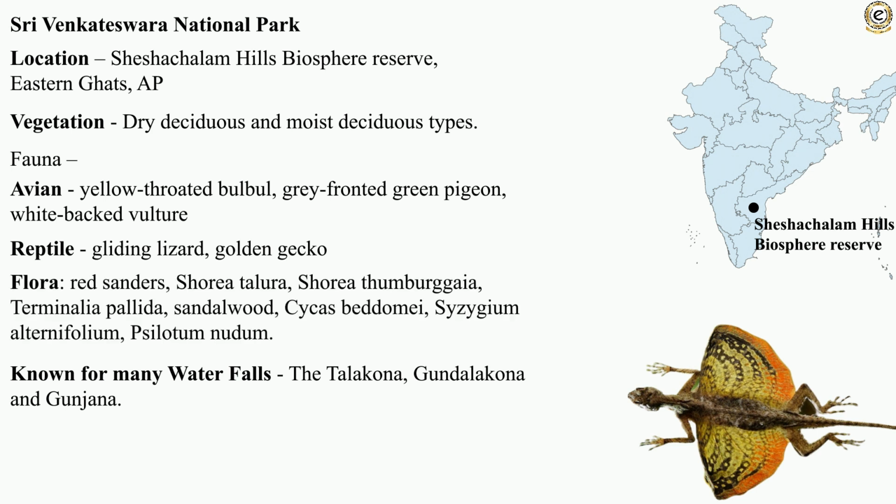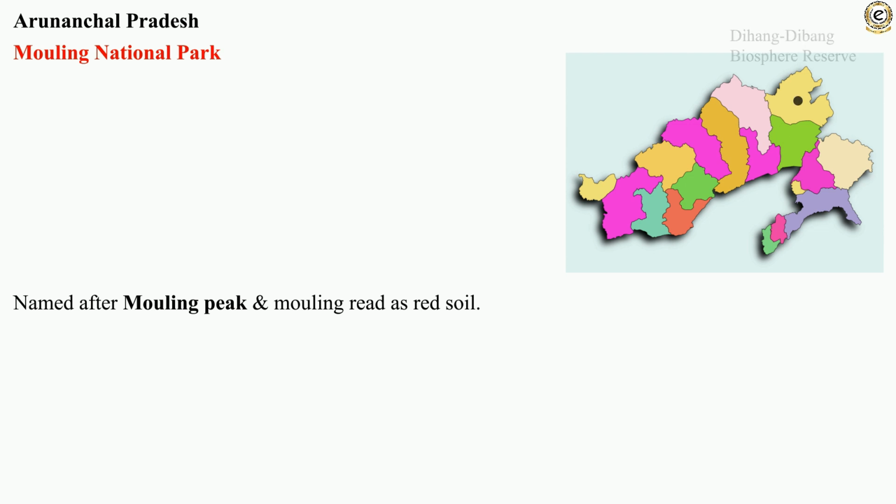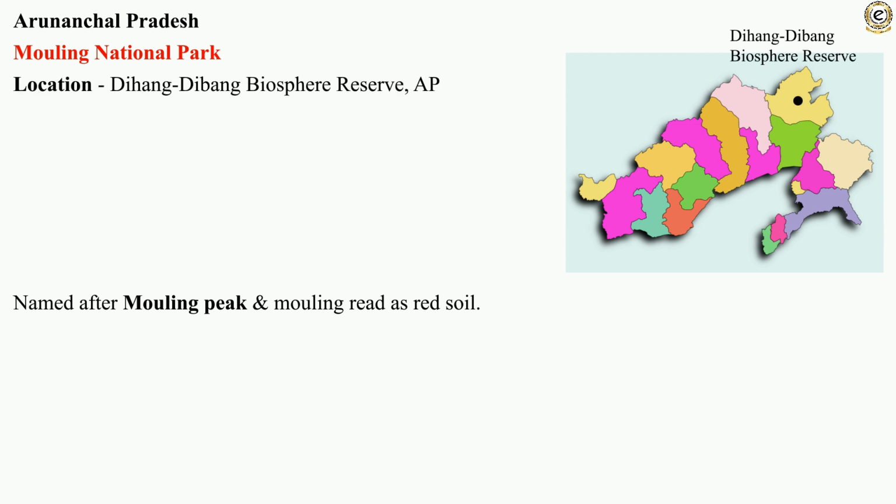Flora such as red sanders, Shorea talura, Shorea tumbuggaia, Terminalia pallida, sandalwood, Cycas beddomei, Cycas alternifolium, and Psilotum nudum can be found here. Arunachal Pradesh. Named after the Mouling Peak and Mouling reed as red soil, the Mouling National Park is located in the Dibang Biosphere Reserve, Arunachal Pradesh.